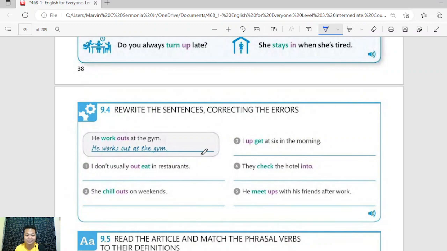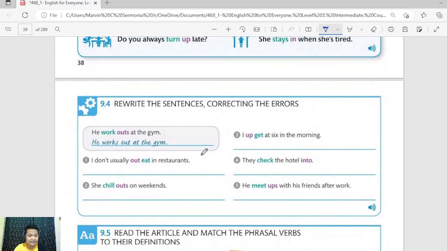It's not the particle before the verb. So we have an example here. "He worked out at the gym." Definitely it's wrong because, again, there must be no change in the particle. So it must be "he works out at the gym."